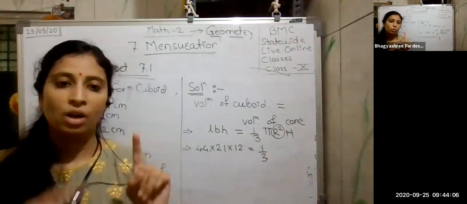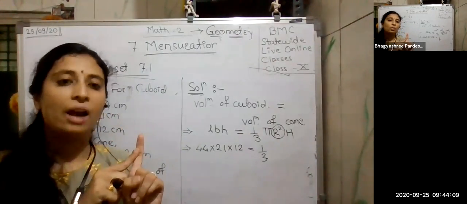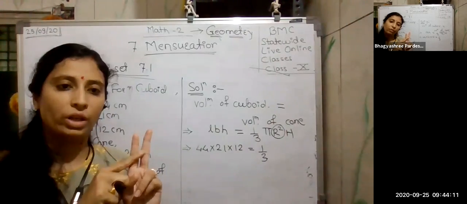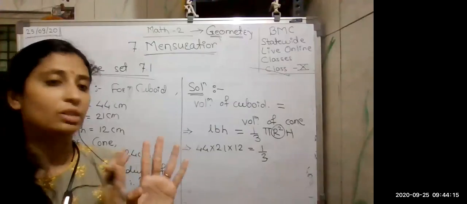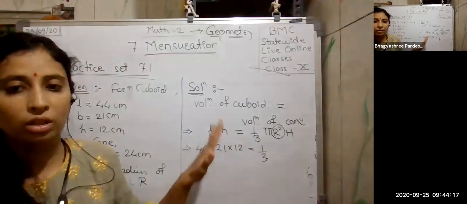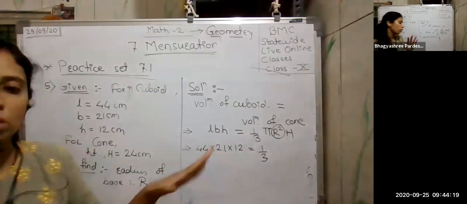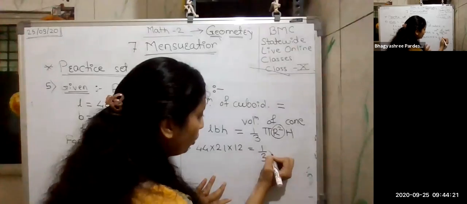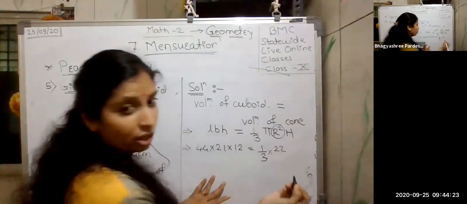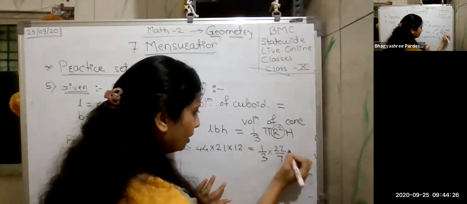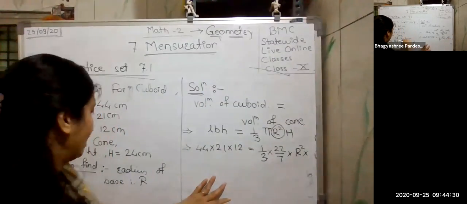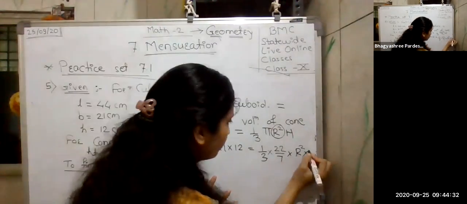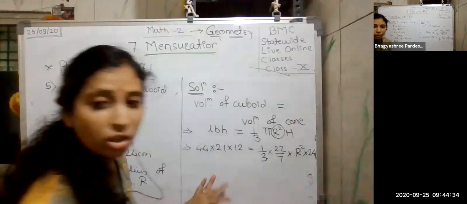There are two values, one is 22 by 7 and another one is 3.14. If the question tells you which value to use, you have to use that only. But since in this question nothing is given, we can use the value of our choice. So I am using 22 by 7. You can use 3.14 also. And r square as it is, which I have to find out. And height is 24.